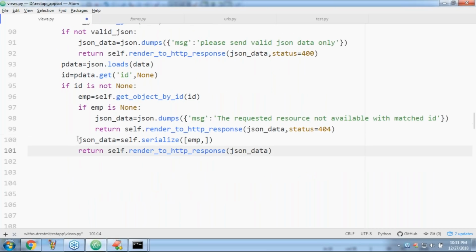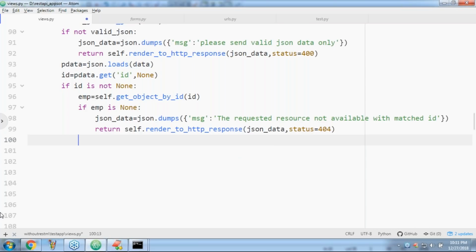Sir, when will the control come to this place, line number 100? Analyze and then please tell. When the control comes to line number 100, an employee with matched ID is there. With matched ID, the employee is there. I want to delete that employee.